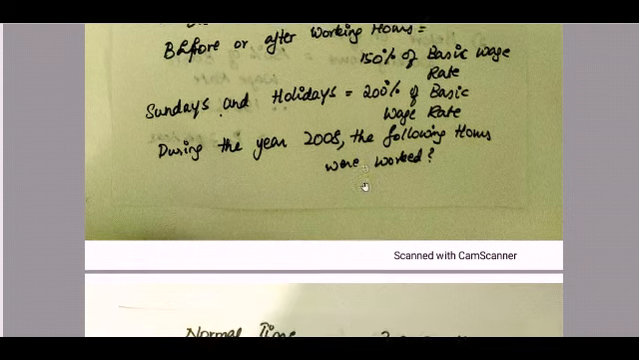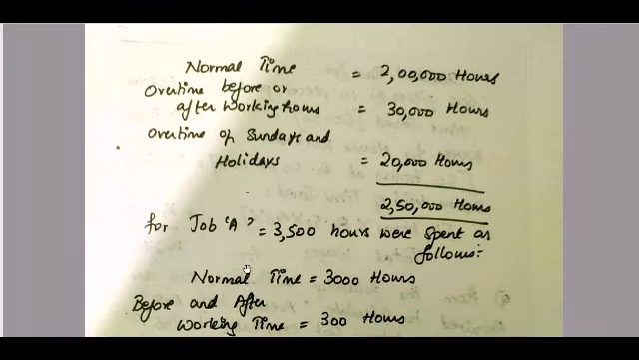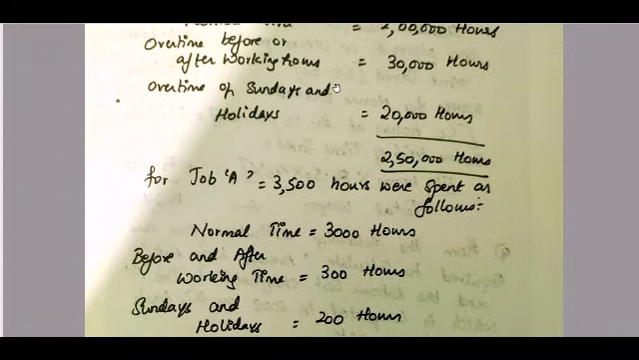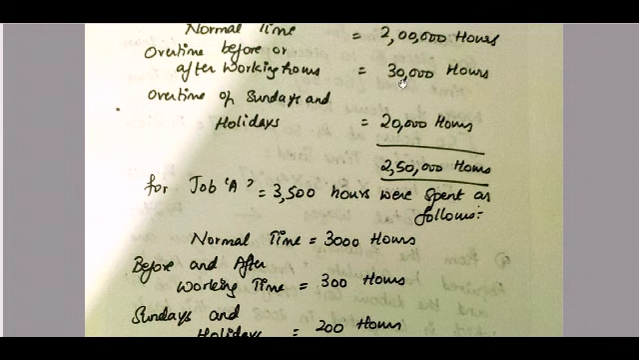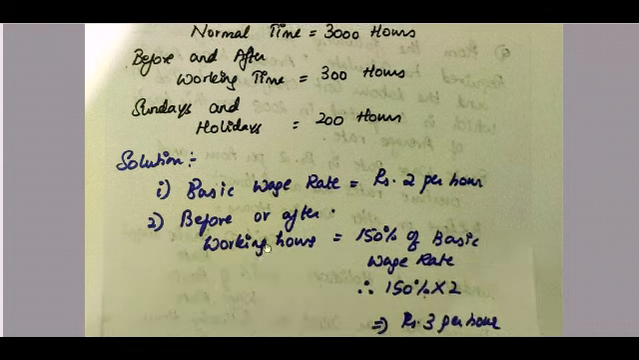So during the year 2008, the following hours were worked. They have given the total hours, which is normal time, overtime, and all Sundays and holidays, which is coming up to 2,50,000, which is 2 lakh plus 30,000 and 20,000. Now for job A, 3,500 hours were spent as follows. For normal time, it is 3,000 hours. For before or after working time, 300 hours, and on Saturdays, Sundays and holidays, 200 hours.